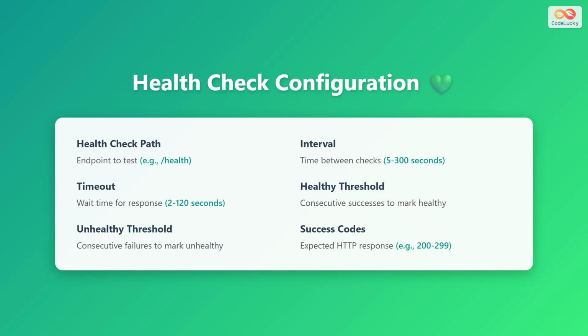The healthy threshold is the number of consecutive successful checks needed before marking a target as healthy. The unhealthy threshold is the number of consecutive failures before marking a target as unhealthy. And success codes define the expected HTTP response codes, typically 200 to 299, that indicate a healthy target.